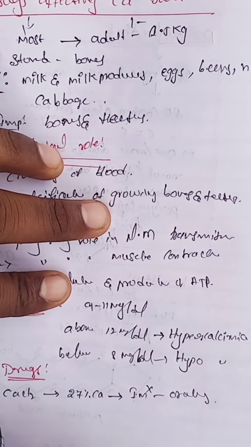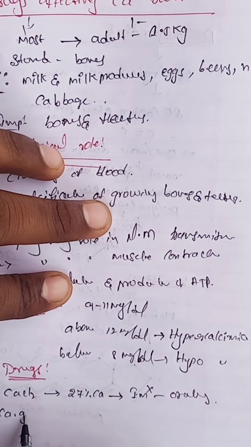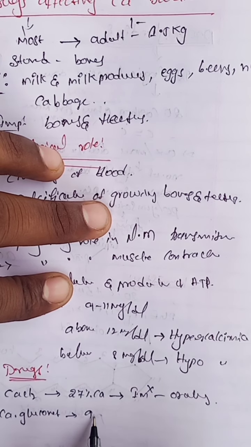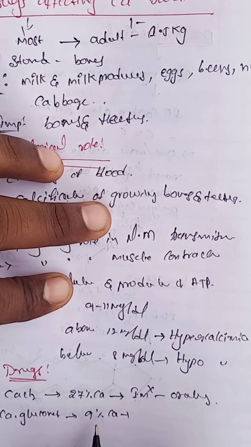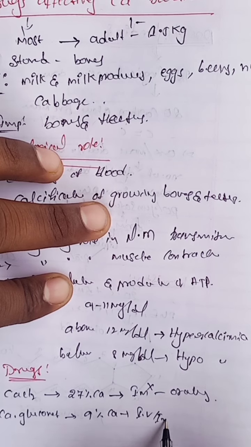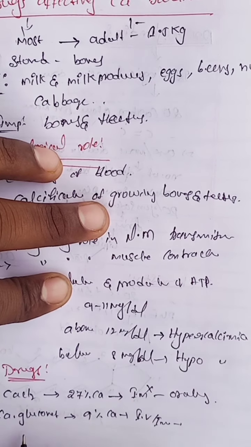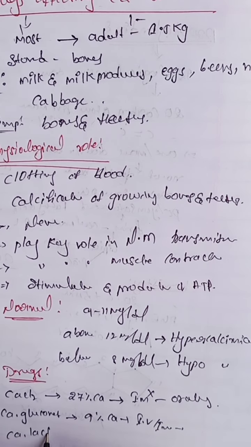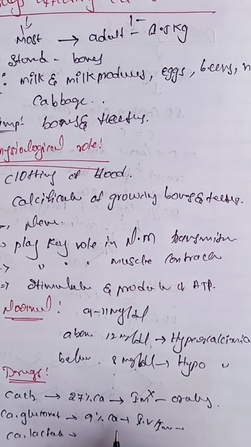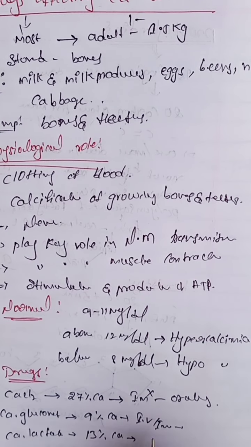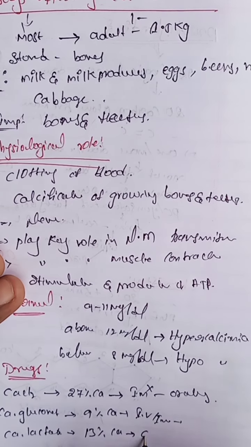And the next one, calcium gluconate. It contains 9% of calcium, and it is administered through the IM route. The next one, calcium lactate. It contains 13% of calcium and is administered orally.